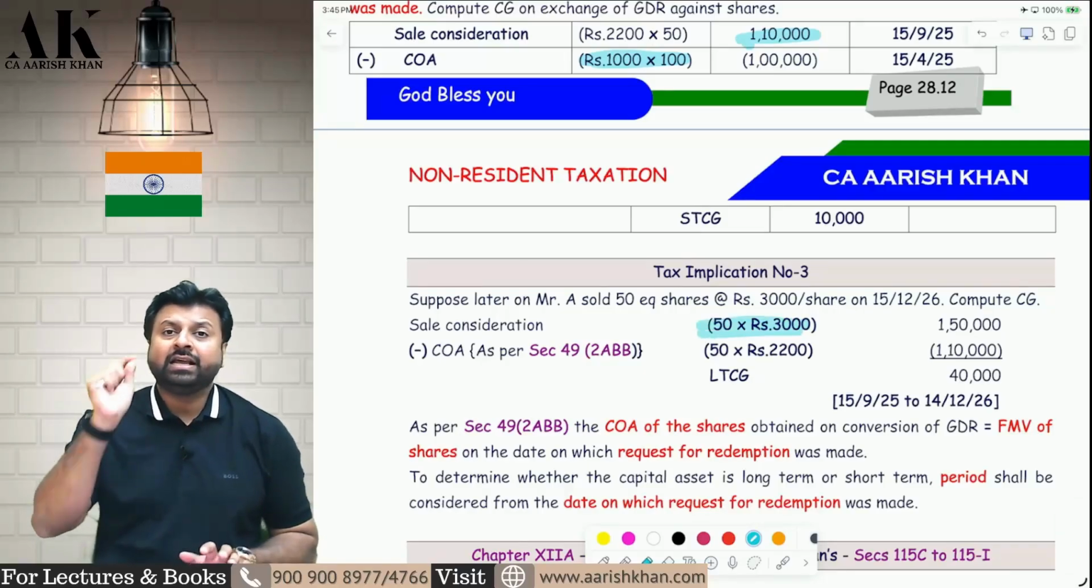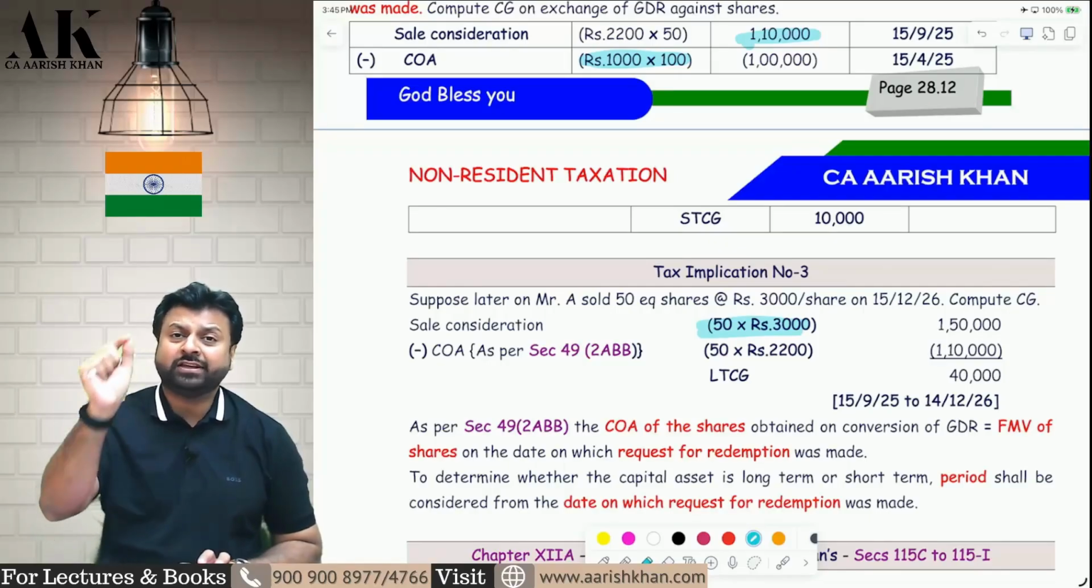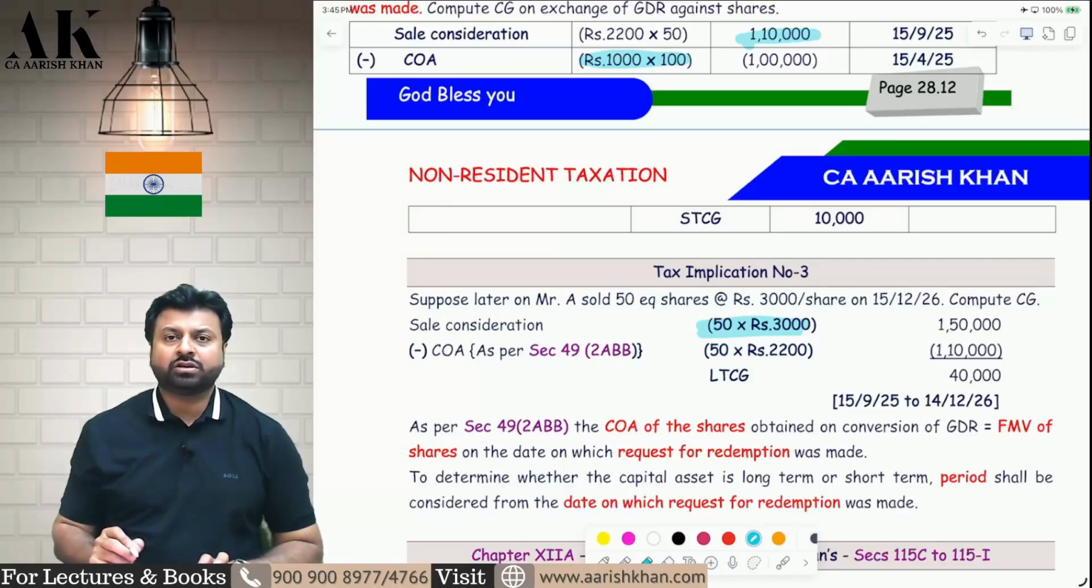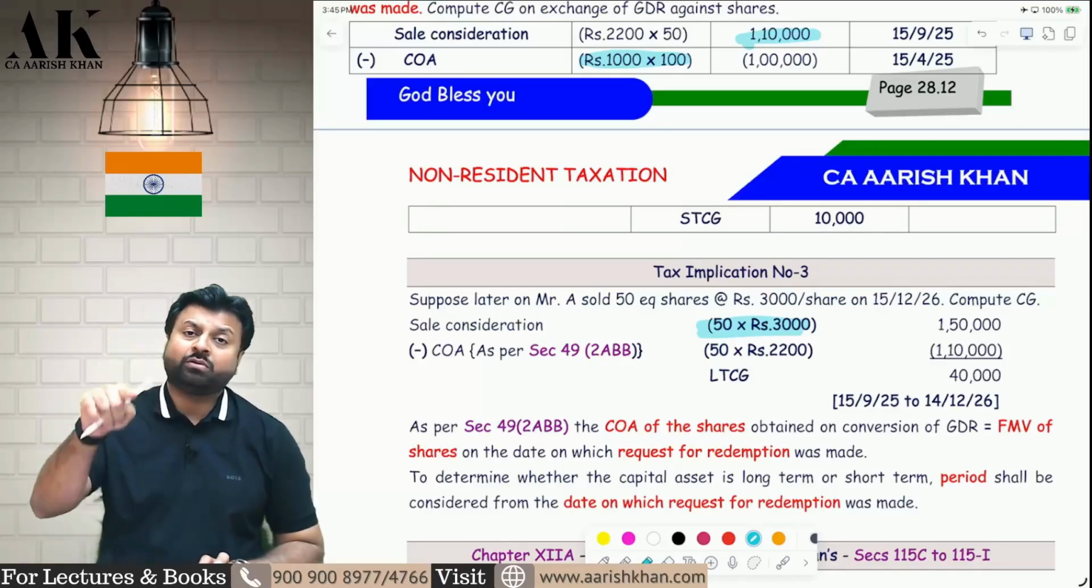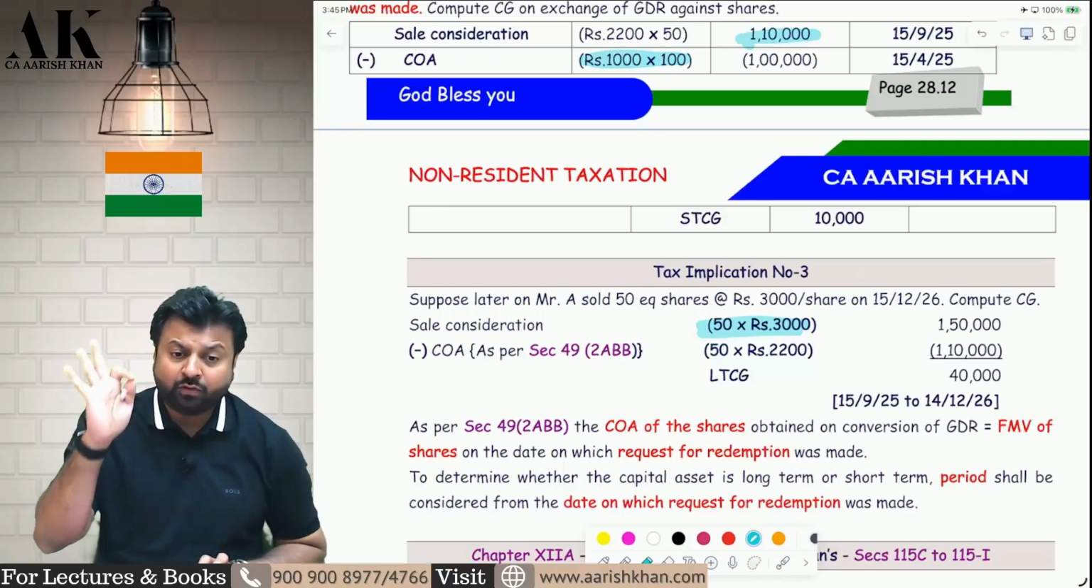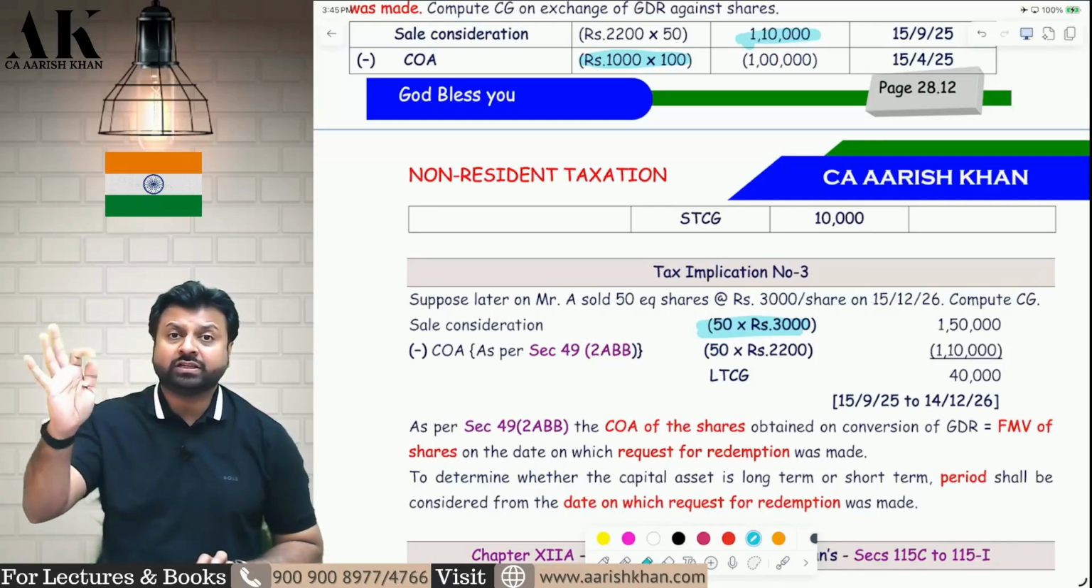The cost will be again the FMV of the share on the date on which the request for redemption was made. That will become the cost of acquisition. The period of holding will also be counted from that day only to determine whether the shares are long term or short term. I hope it is clear to all of you. The period of holding will also be counted from the date on which the request for redemption was made.